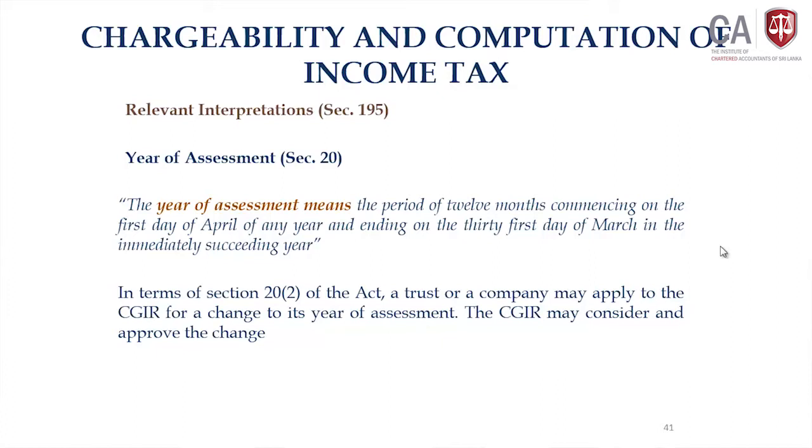But as you know, certain entities may have to prepare the accounts other than 31st March, for good reason. For example, like a government department, their accounting year is the calendar year, 31st December. There may be certain private companies also, which are subsidiary companies in Sri Lanka, where the holding company is abroad. You have to prepare the Sri Lankan subsidiary company's financial statements in line with the holding company's financial statements to facilitate the consolidation.